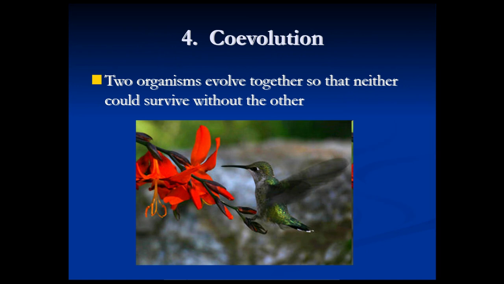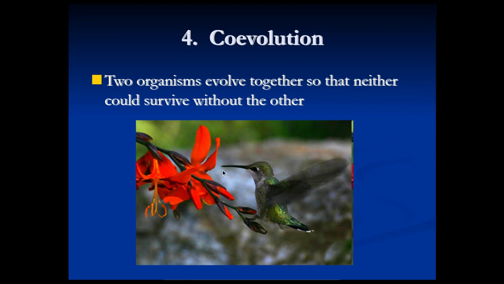Now, we can also have coevolution. Coevolution is two organisms that evolve together, so much so that neither one of them can survive without the other. This picture shows a hummingbird, which you may have seen around, and then a flower that has evolved as a food source for hummingbirds.